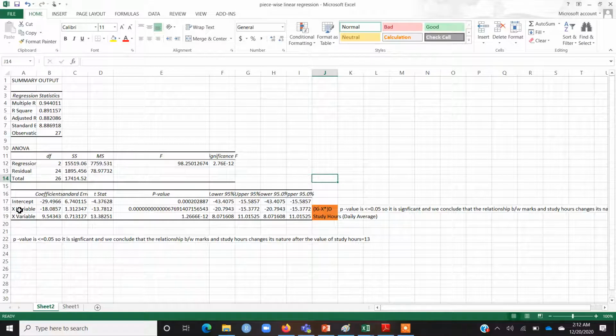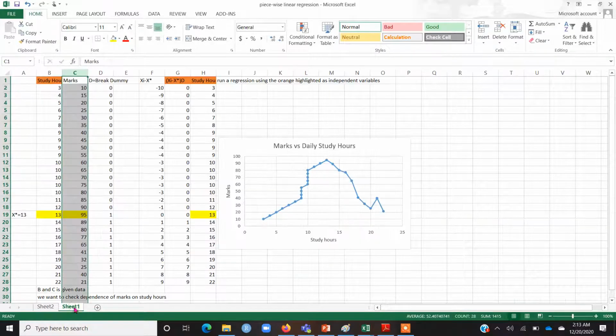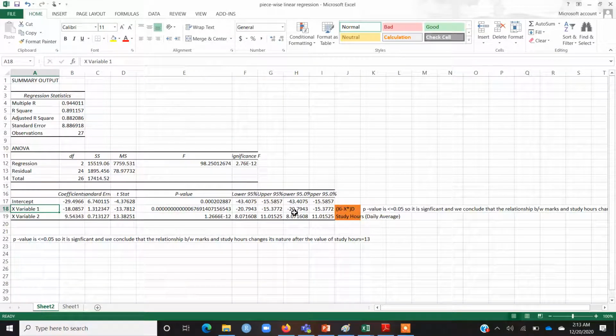So as I said, Excel always writes x variable 1, x variable 2. So x variable 1 is xi minus x star times d, because in the sheet this is mentioned first, and then study hours are mentioned. So you can see that the p value of xi minus x star times d is a very small number. It is less than or equal to 0.05.